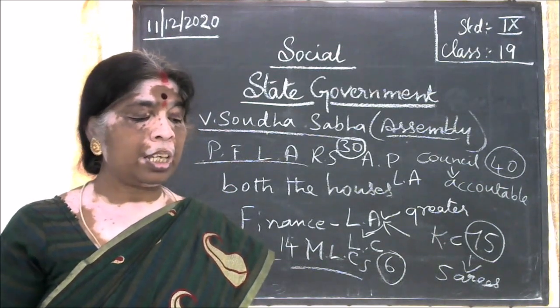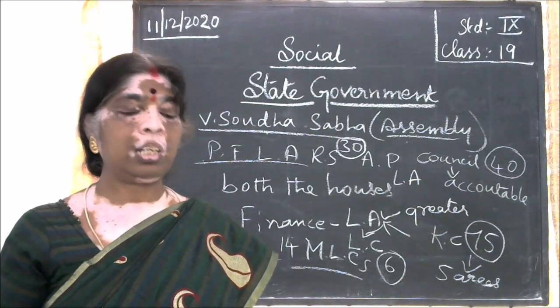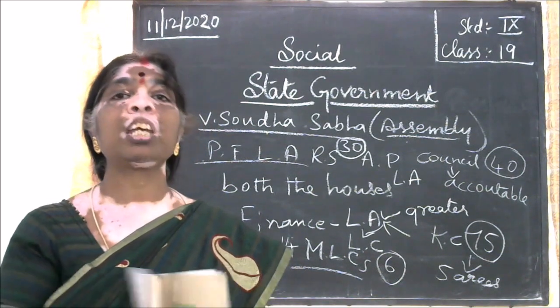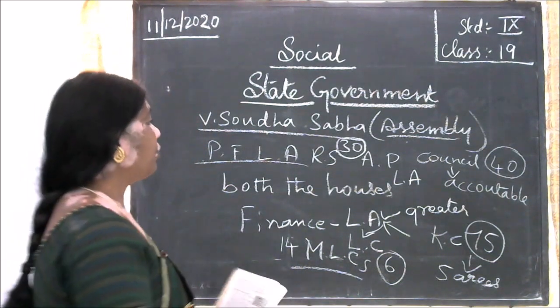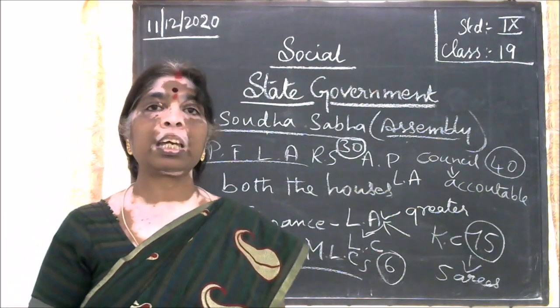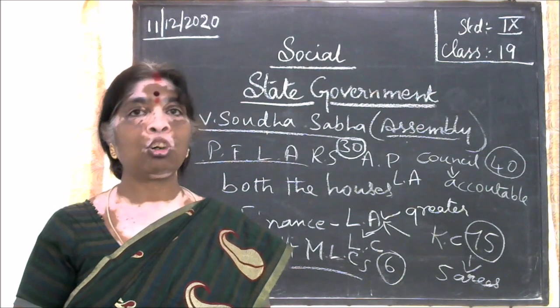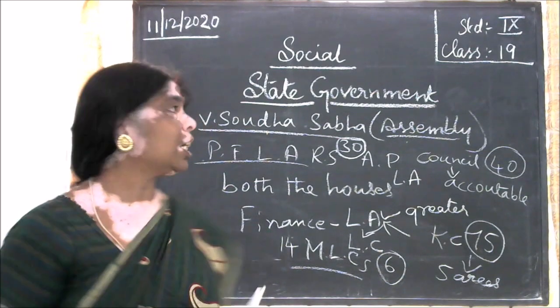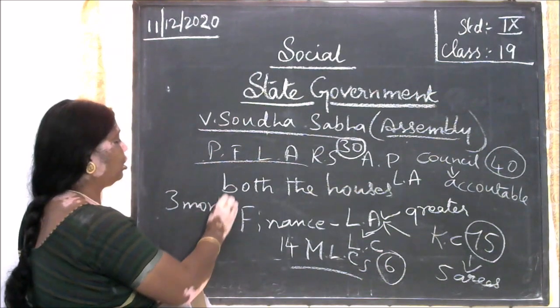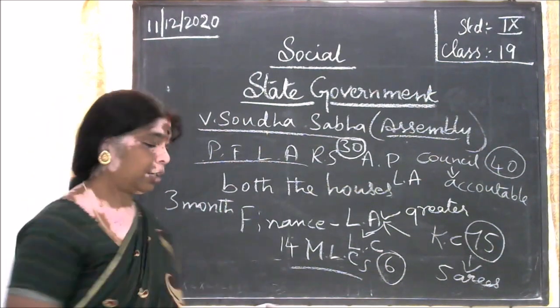The Legislative Council can withhold the bill for 3 months. Earlier I told you it can withhold for 14 days, but here it can withhold the bill for 3 months.